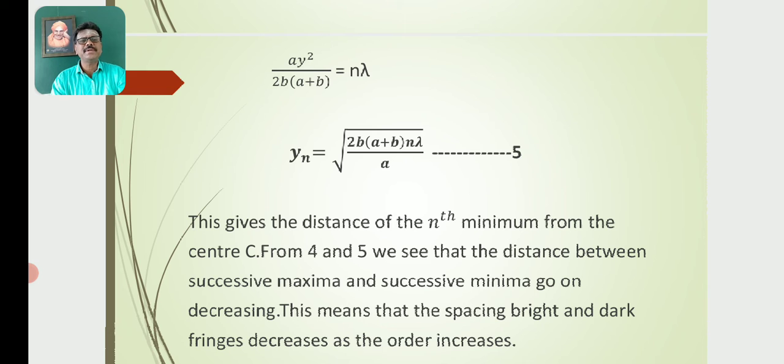This means that the spacing of bright and dark fringes decreases as the order increases, as the order of fringes increases as we move from the center of the screen.